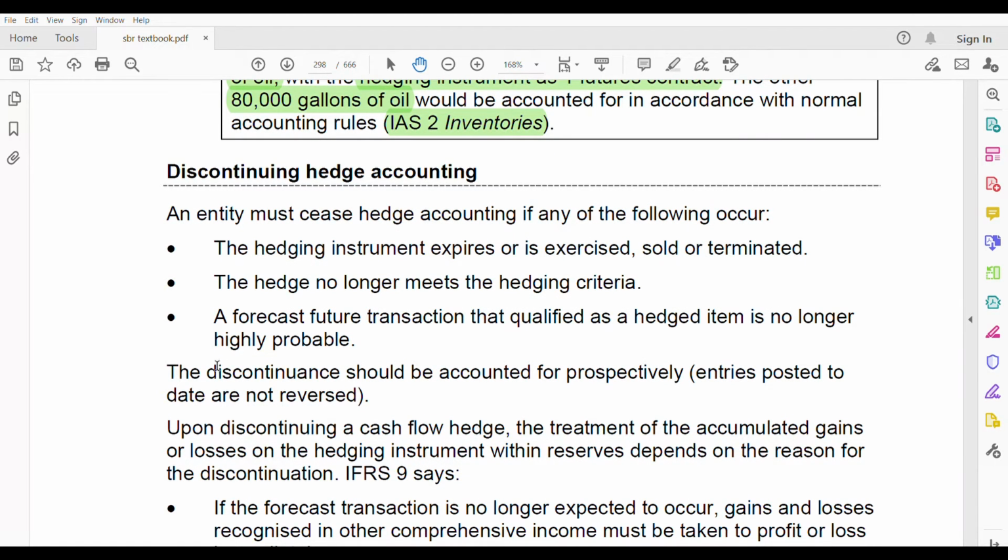So the discontinuance should be accounted for prospectively. Prospectively means you're not going back and changing the past, you're going from today and changing in the future. Entries posted to date are not reversed. Whatever is done until now, earlier you have been using hedge accounting. Now you are not going to reverse it. You are going to keep it as it is. But from today and in the future, you're not going to use hedge accounting anymore.